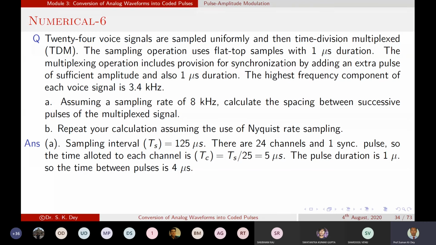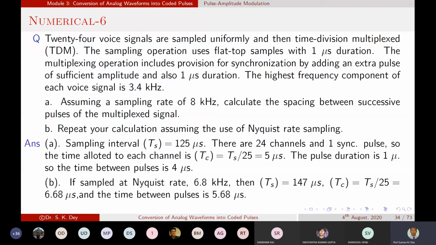So now I think if we calculate, it will come to 147 microseconds. Similarly, we can find out the value of TC, and TC equals 147 by 25, and it will give us 5.88 microseconds. Okay, so that means the time between the pulses, the difference between two pulses, equals 5.88 microseconds. Okay.